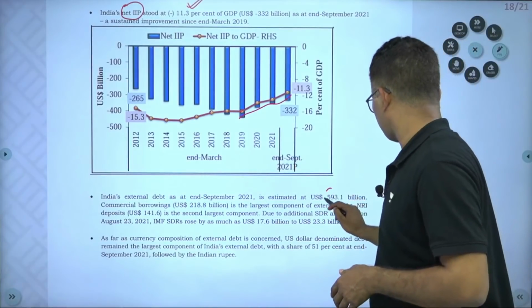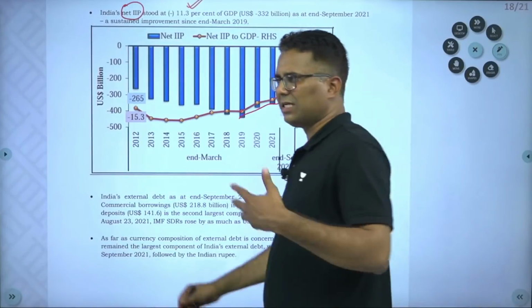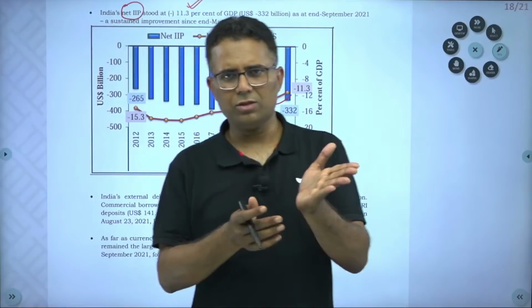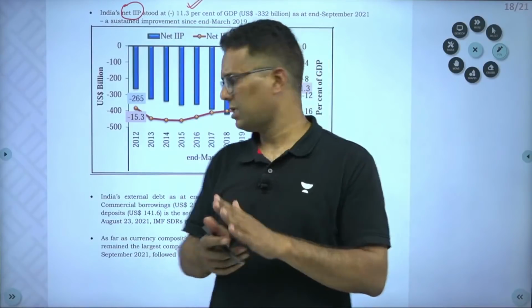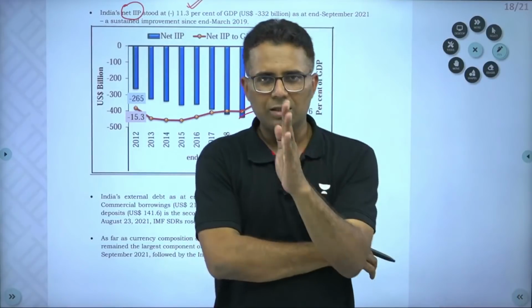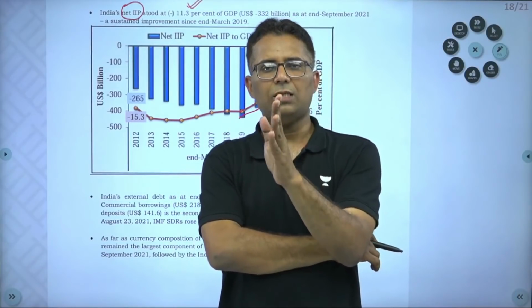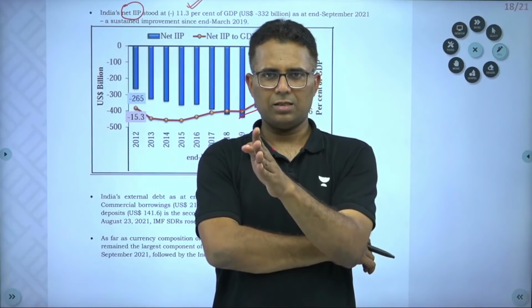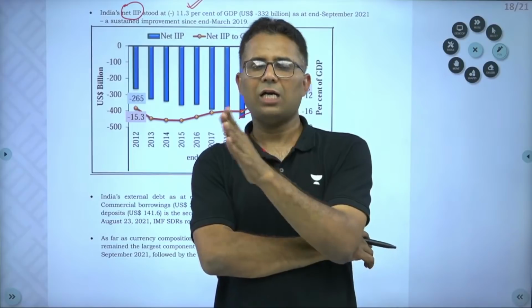External debt. Now again, external debt I have discussed at length. External debt, earlier it was 570, now it has 593. The major reason of increase in India's external debt is SDR allocation.